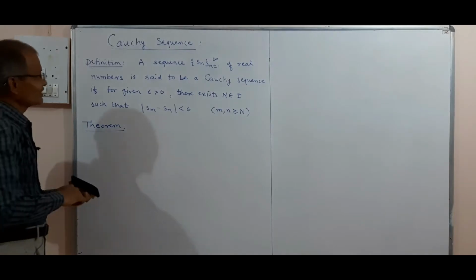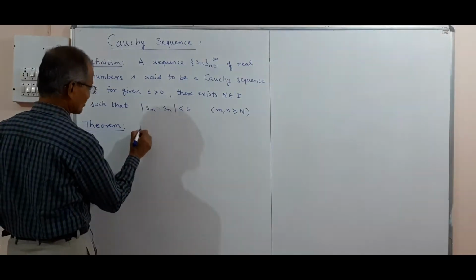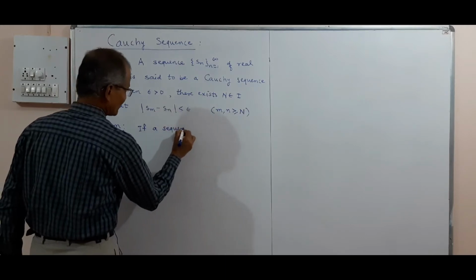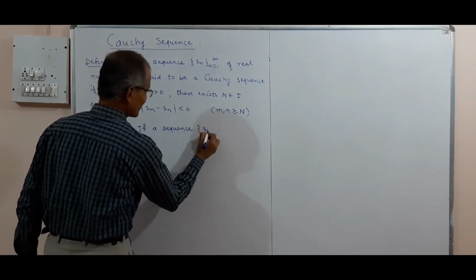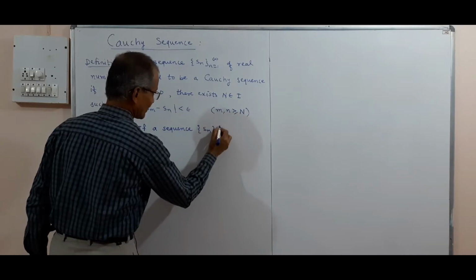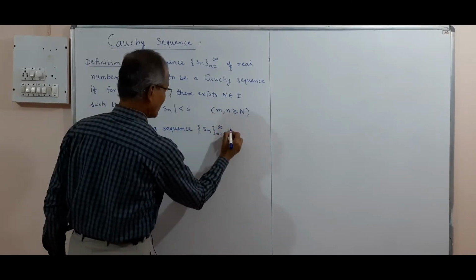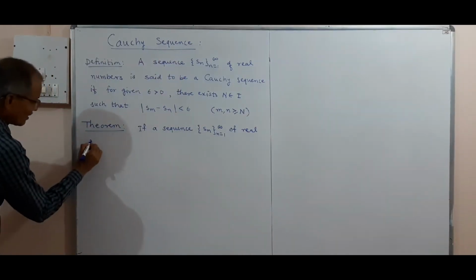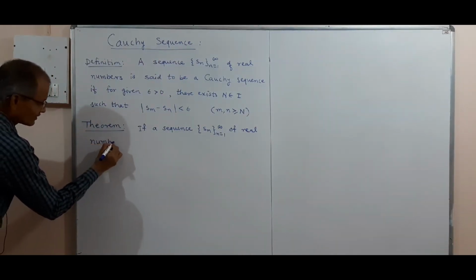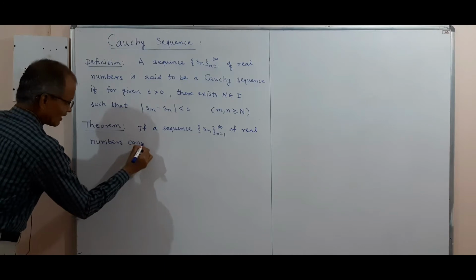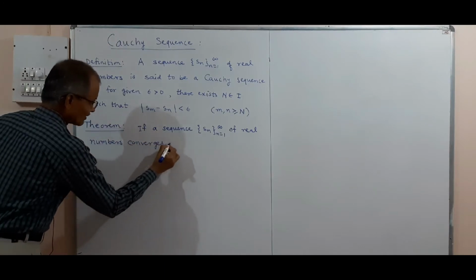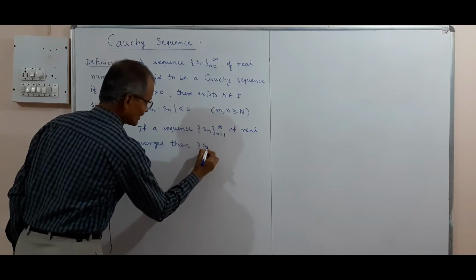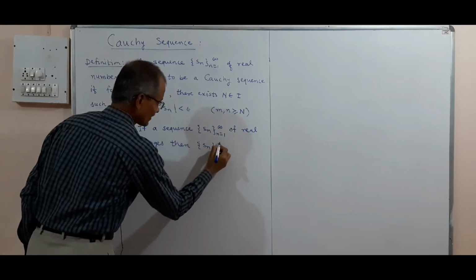So if a sequence Sn of real numbers converges, then Sn is a Cauchy sequence.